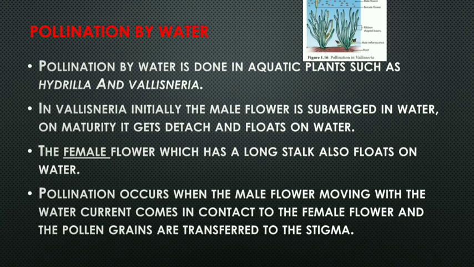And as soon as the male flower floats and comes near the female flower, the pollen grain will get transferred from anther to the stigma. The pollination occurs when the male flower moving with the water current comes in contact with the female flower and the pollen grains are transferred to the stigma. So in this process the female flower is attached to the plant but the male flower gets detached from the plant. This point is important to remember.